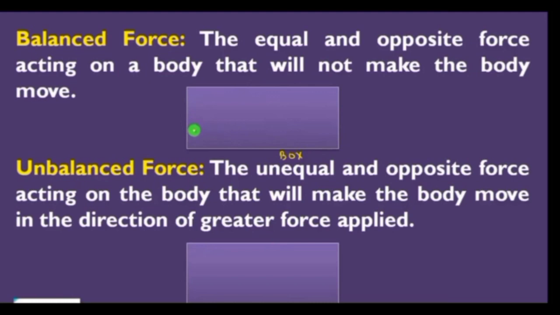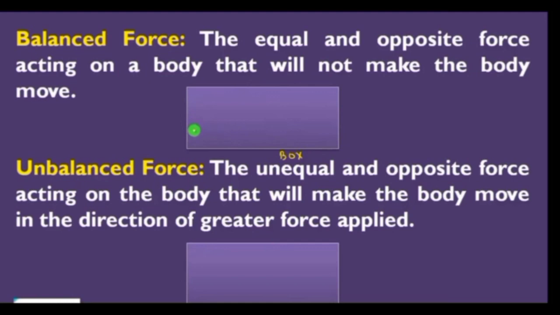So suppose we want to relocate a refrigerator in a house. We have to push the refrigerator with a small force. The refrigerator does not move due to frictional force acting in a direction opposite to the push. So if we push the refrigerator harder, then the pushing force becomes more than the friction, and due to this the refrigerator starts moving in the direction of push. So we can say that unbalanced force is working here.